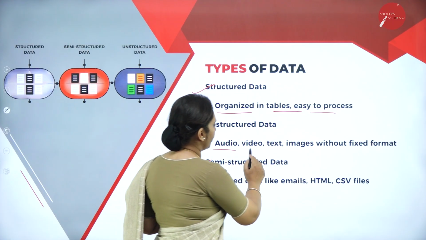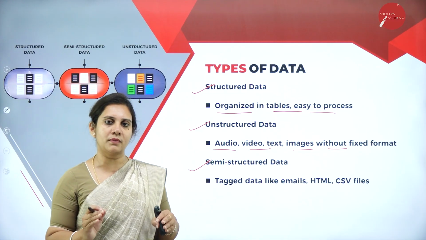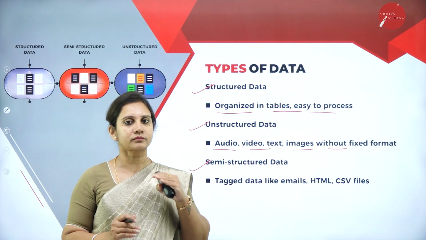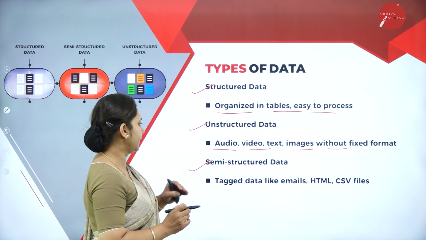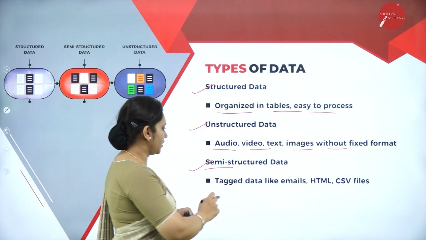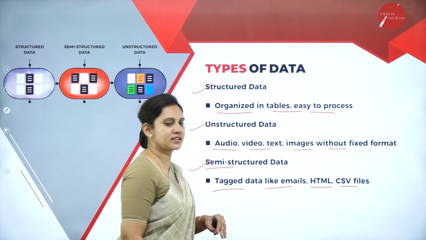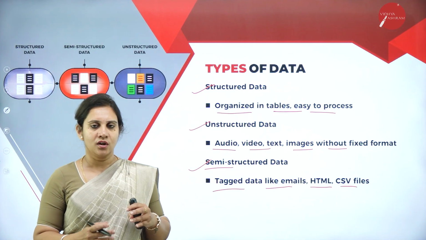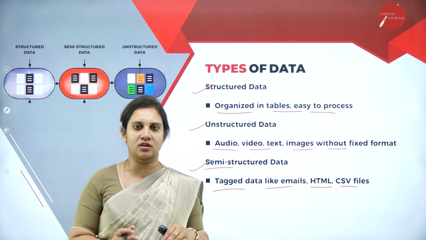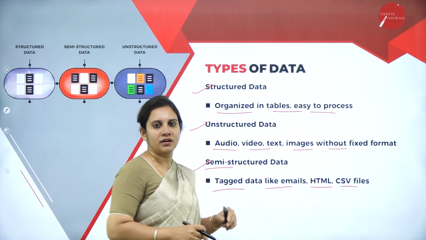Unstructured data, like audio, video, text, images without any fixed format, we call unstructured data. Then semi-structured data: tagged data like emails, HTML and CSV files. So these are the types of data.